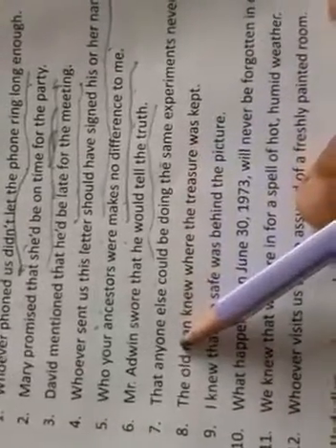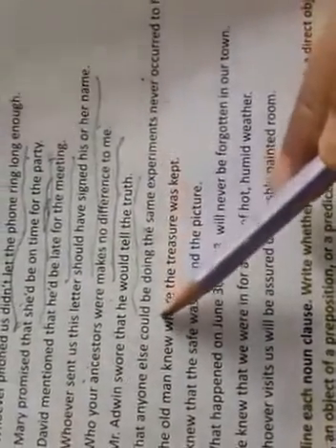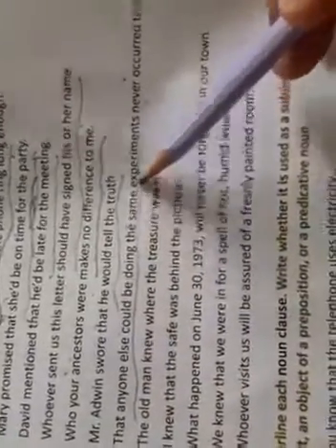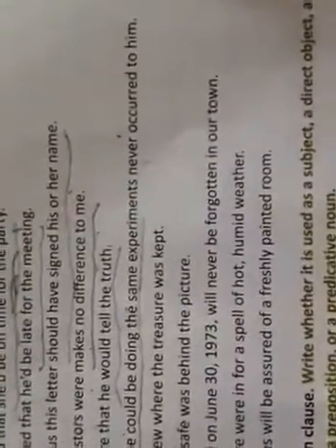Mr. Edwin swore that he would tell the truth. He would tell the truth. This is subject of the sentence. That anyone else could be doing the same experiments never occurred. That anyone could be doing the same experiment. This is subject of the sentence. The old man knew where the treasure was kept. Where the treasure was kept. Subject of the sentence.